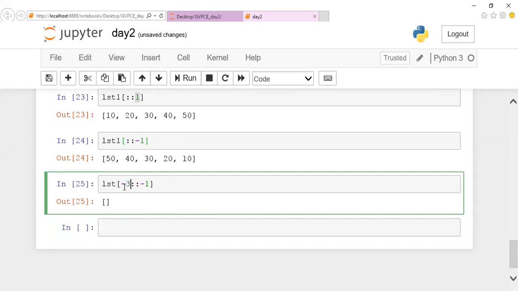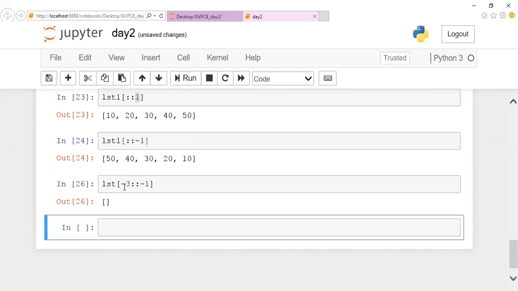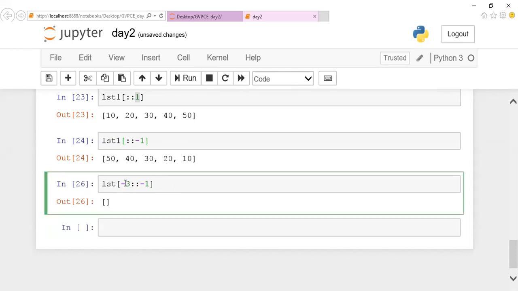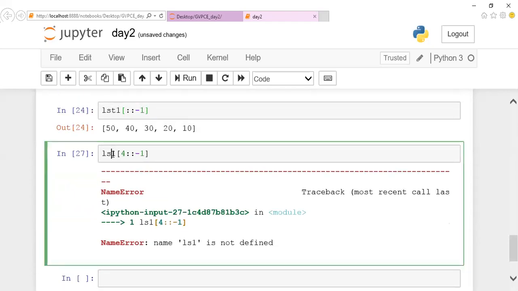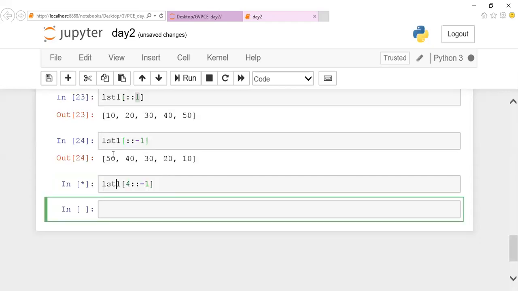What happens, guys? I couldn't get it. Yeah, the variable name is wrong. Yes, thank you. We'll modify the variable name.